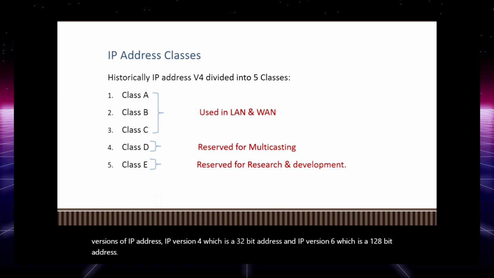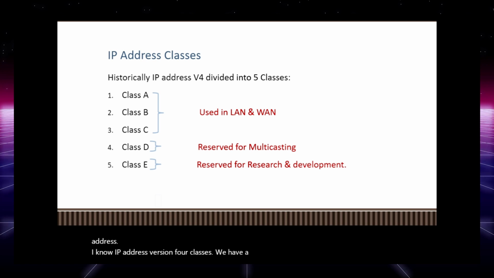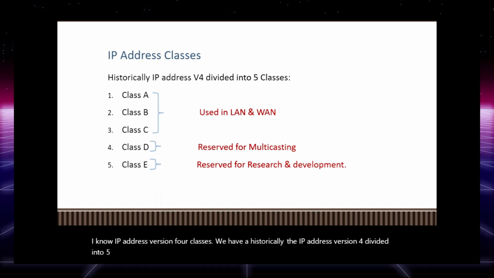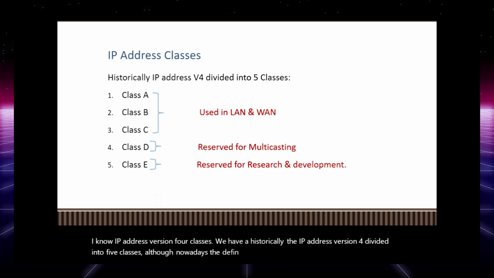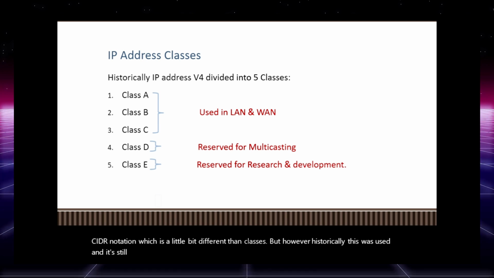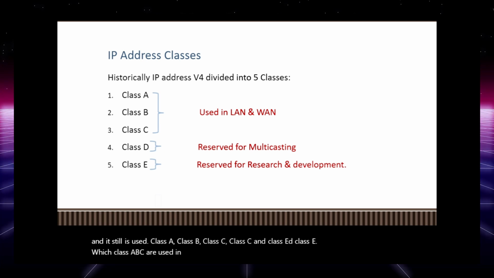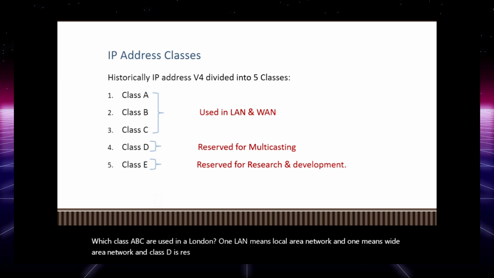Now, IP version 4 classes. Historically, IP version 4 was divided into 5 classes, although nowadays the definition is a little bit different. They're going by CIDR notation, which is a little bit different than classes, but historically this was used and it still is used. Class A, Class B, Class C, Class D, and Class E. Classes A, B, and C are used in LAN and WAN. LAN means local area network and WAN means wide area network. Class D is reserved for multicasting, and Class E is reserved for research and development.